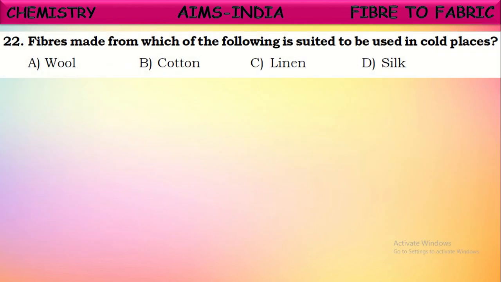fibers made from which of the following is suited to be used in cold places? The fibers or fabric which we use in cold places should protect our body from the cool air. So, that should provide warmth to the body. The clothes made of wool, or woolen clothes, are generally suited to be used in cold places. Woolen clothes are very thick and produce sufficient heat to the body when we wear them. Okay, woolen clothes are suitable to wear in the cold places.